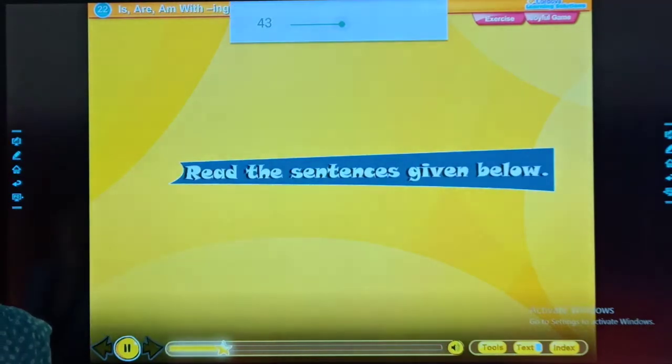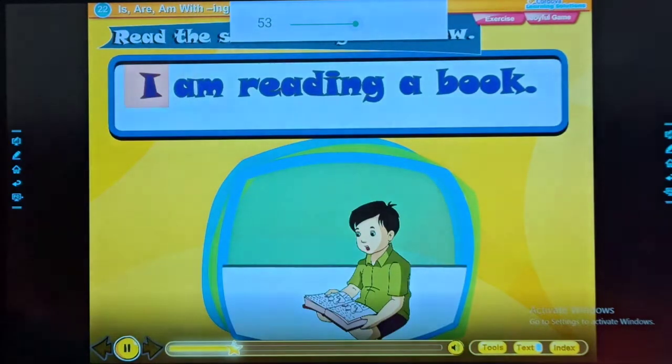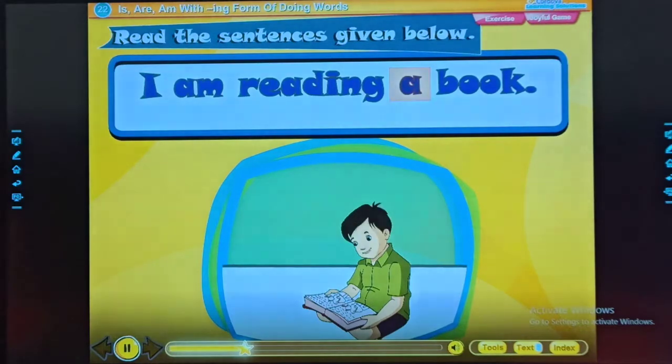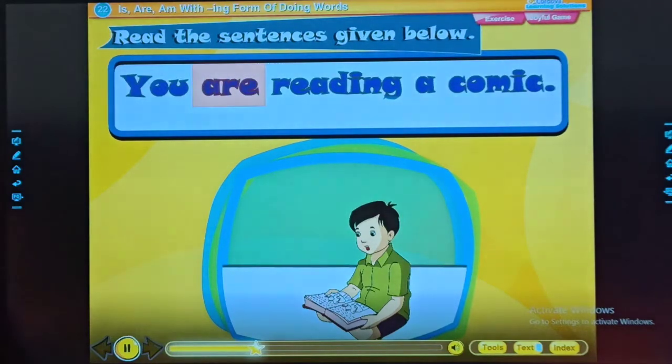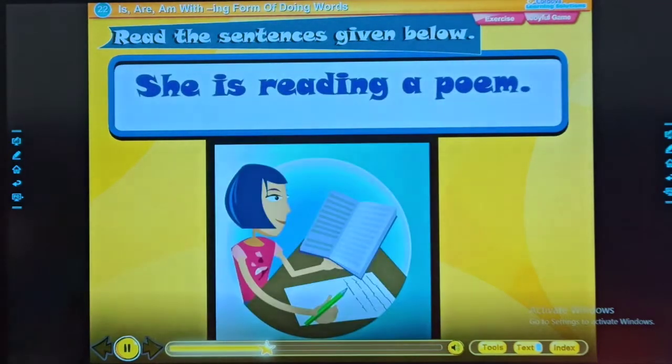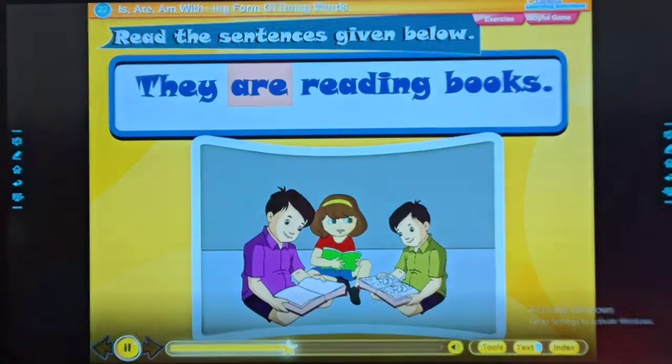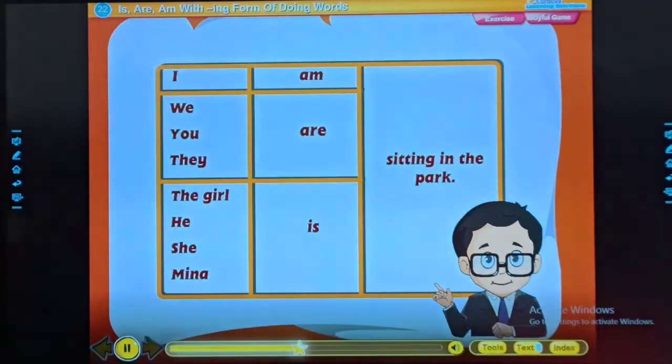Read the sentences given below. I am reading a book. You are reading a comic. She is reading a poem. They are reading books. Look at the box given here. It shows the correct use of is, am, are with the ing form of a doing word.